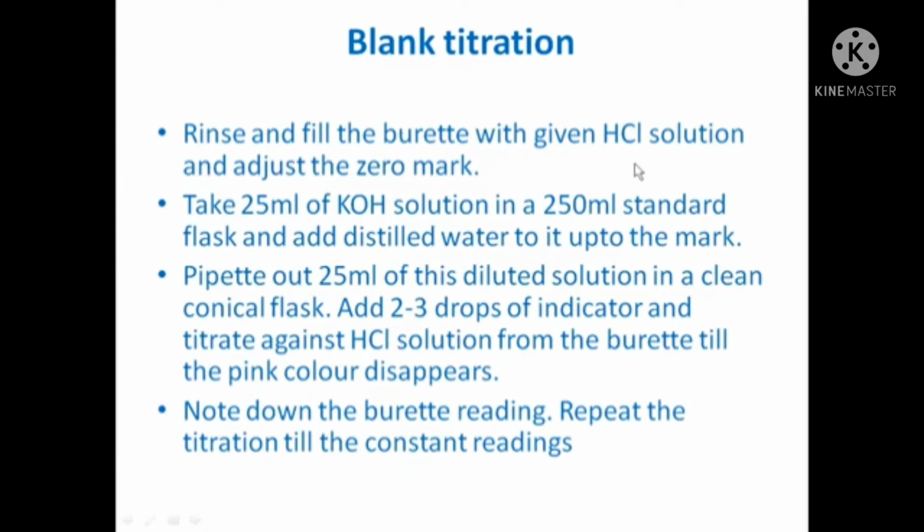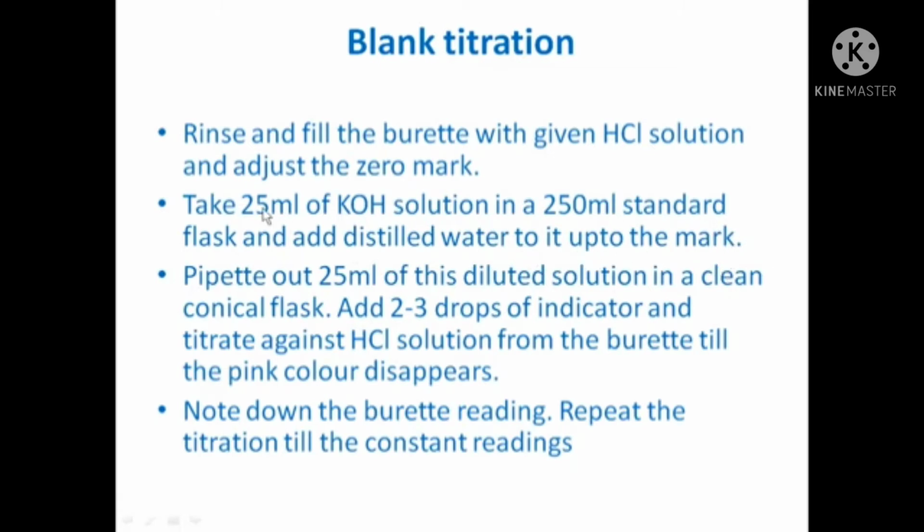Rinse and fill the burette with the given HCl solution and adjust to the zero mark. Remove the air gap and all that. Now take 25 ml of KOH solution, which is alcoholic, in a 250 ml standard measuring flask, and add distilled water up to the mark.